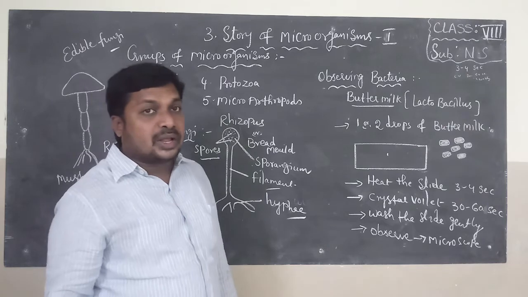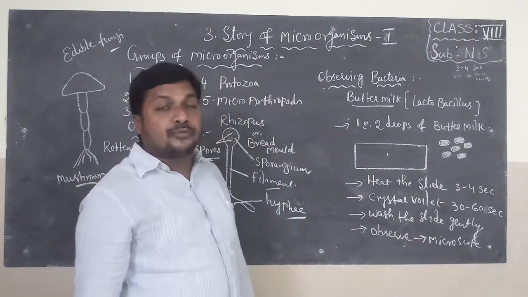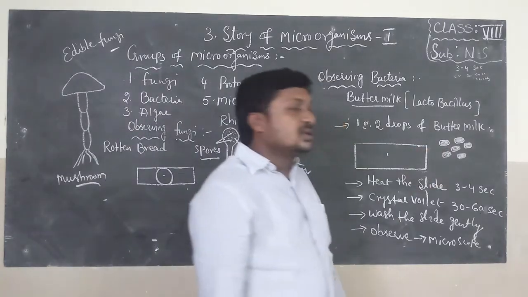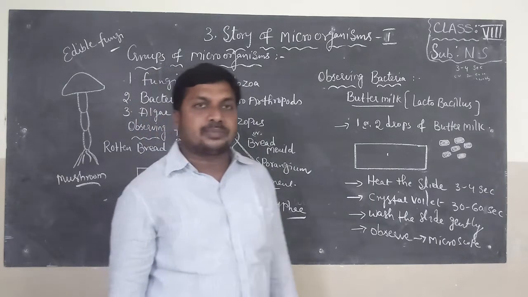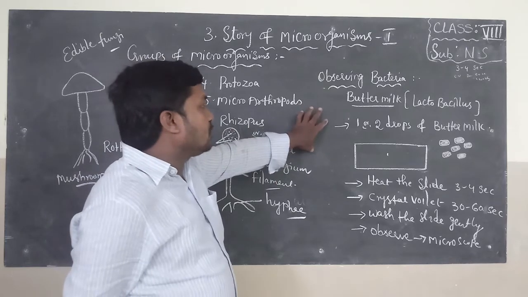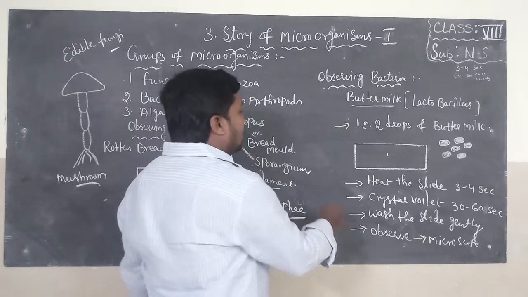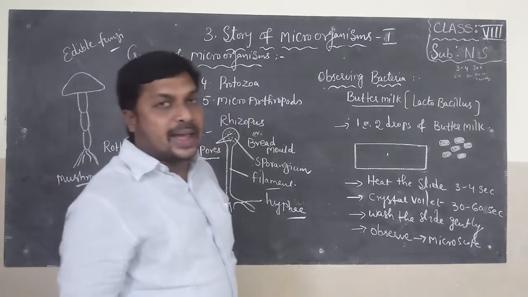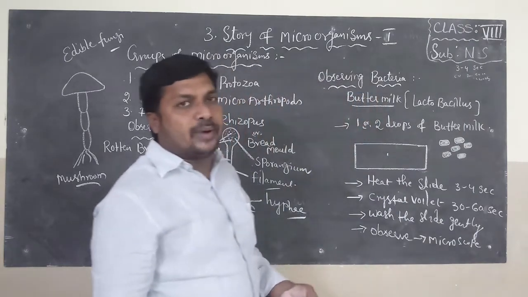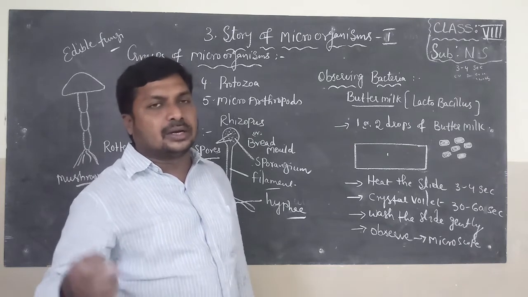Wash the slide gently with water. After that, if you observe the slide under a microscope, you can find rectangle shape structures known as Lactobacillus bacteria. Already I explained in the previous class, we add buttermilk to lukewarm milk only. What is the reason? Buttermilk consists of Lactobacillus bacteria. So we add only 1 spoon of buttermilk to lukewarm milk. After 6 to 7 hours, the total milk turns into curd.